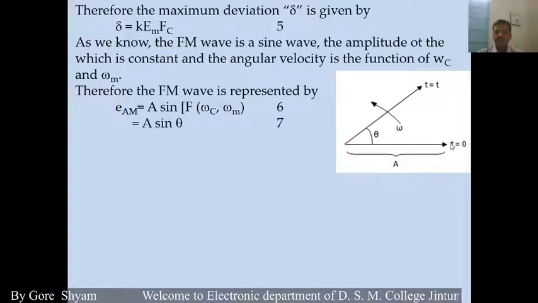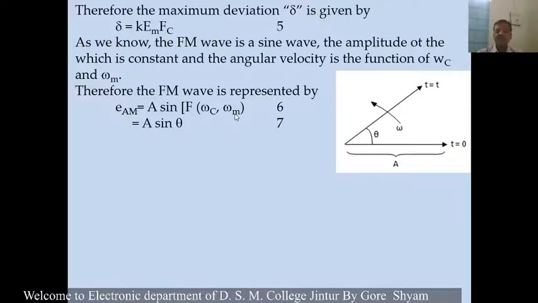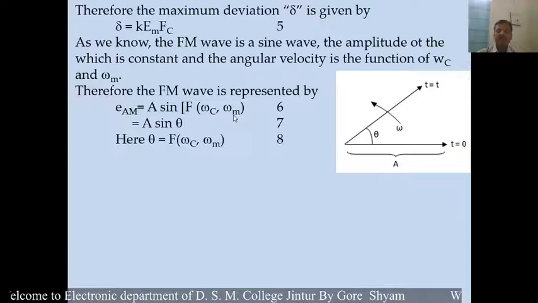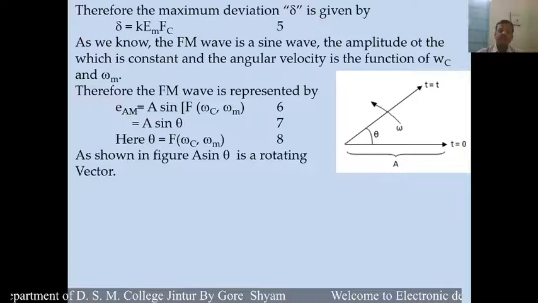And here this is equal to A sin theta. Here theta is equal to F into bracket omega c, omega m. As shown in the figure, A sin theta is a rotating vector.